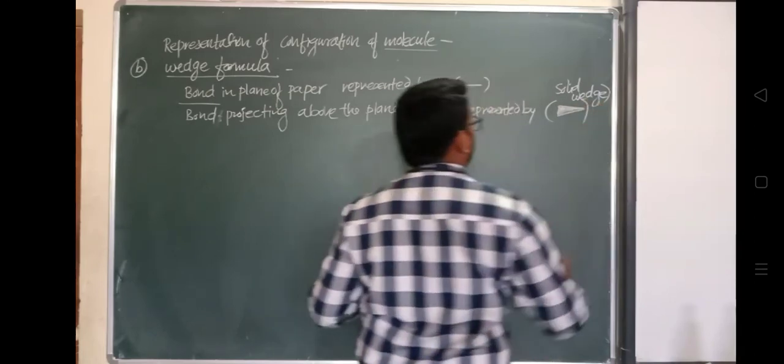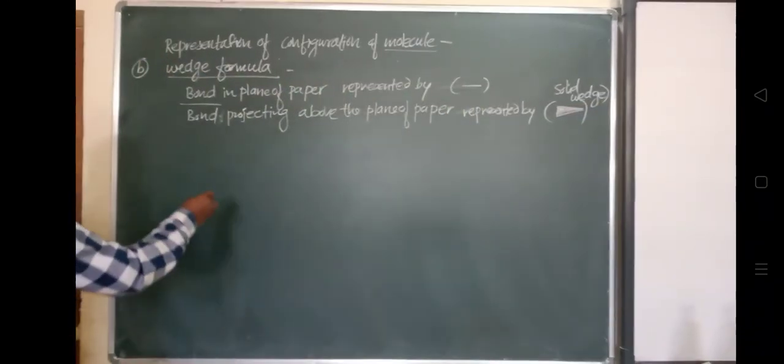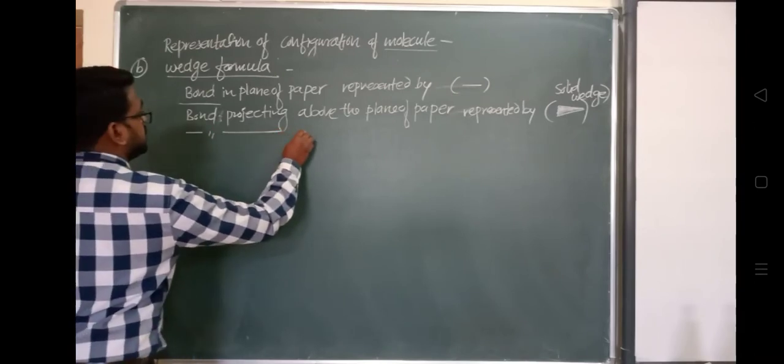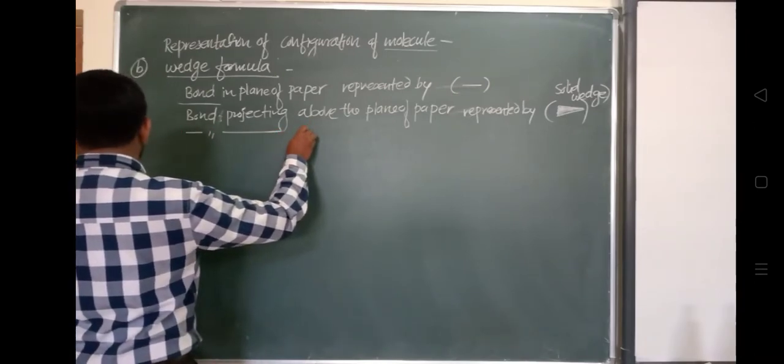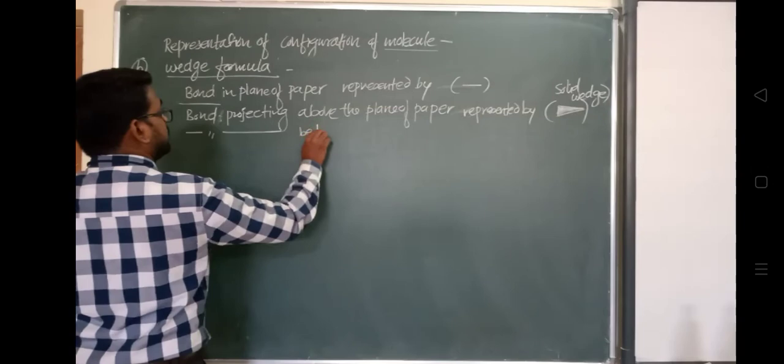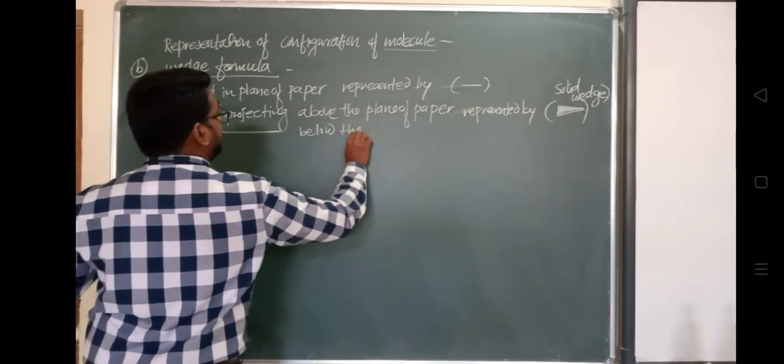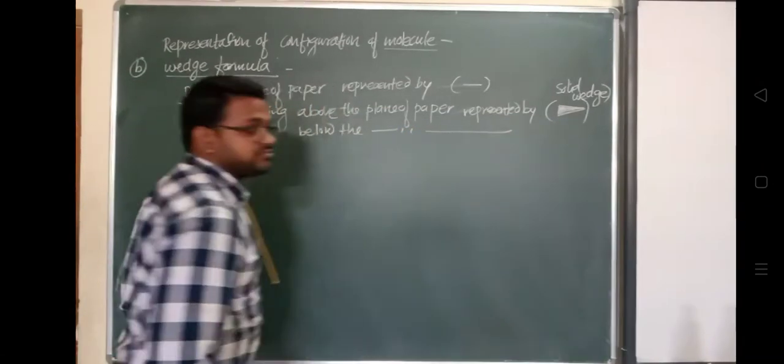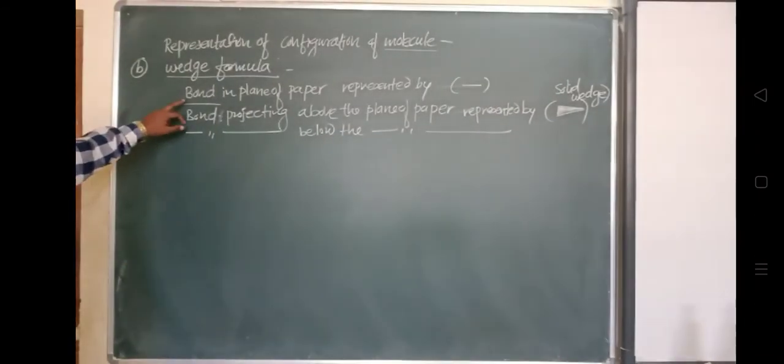Okay, this is called a solid wedge, and the bond projecting below the plane of paper, okay, once again look at this, bond in a plane of paper, okay.